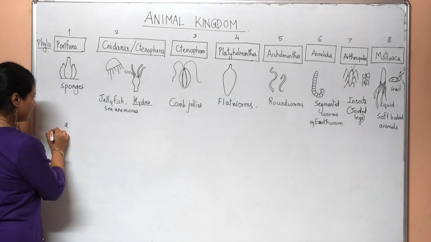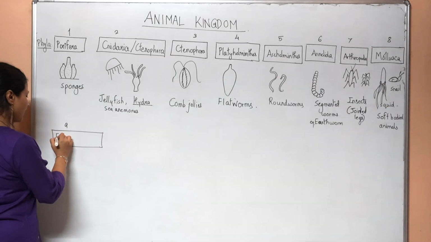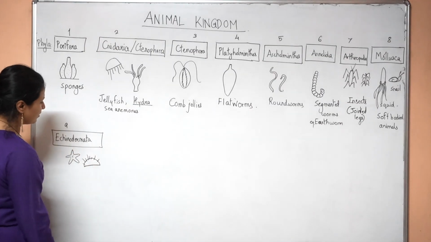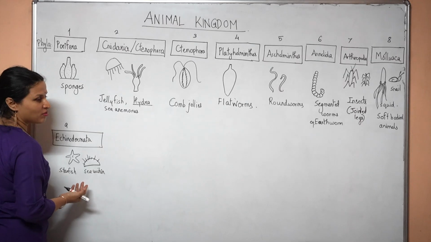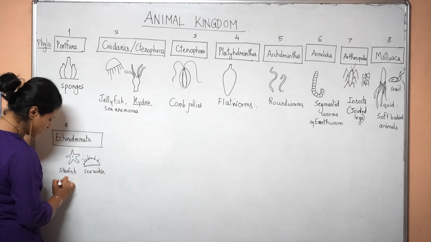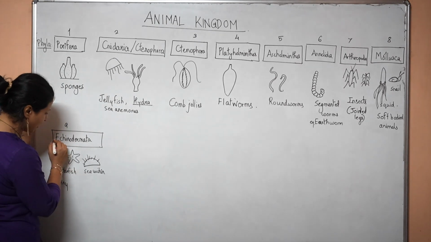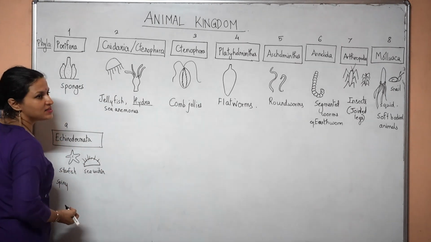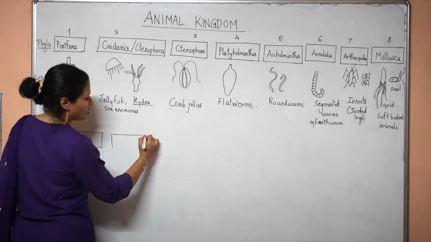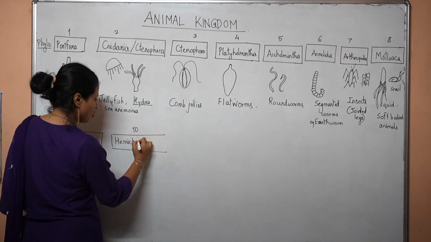The 9th phylum is called as the phylum Echinodermata. Echinodermata is the one to which the starfishes belong to. Also the phylum of the sea urchins, both of which share the common characteristics of a spiny skin. Spiny skinned animals they are called. Echino means spine. Derm means skin. Spiny skinned animals. 10th phylum is called phylum Hemichordata.